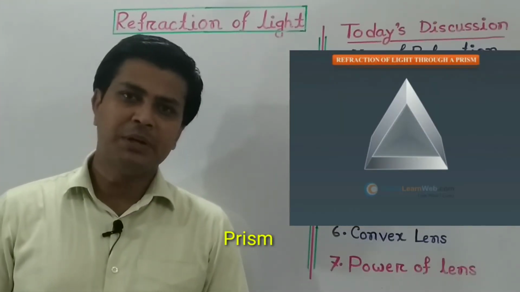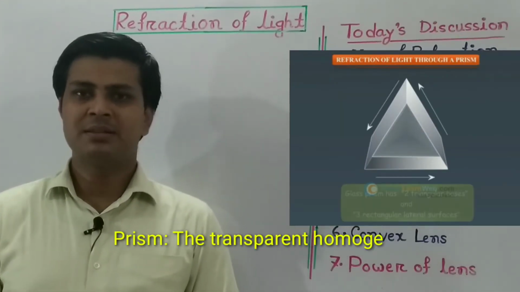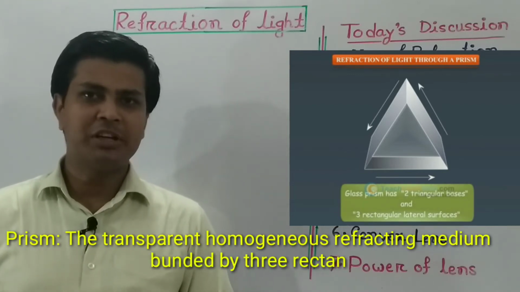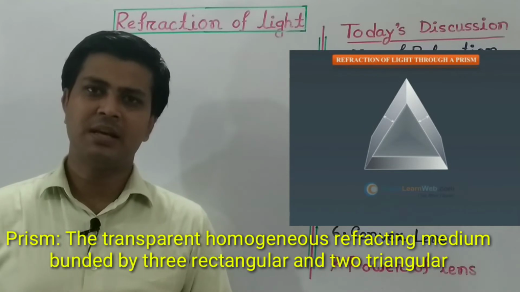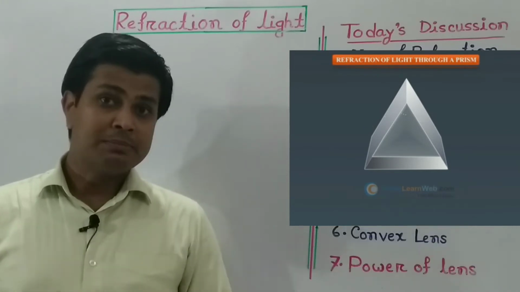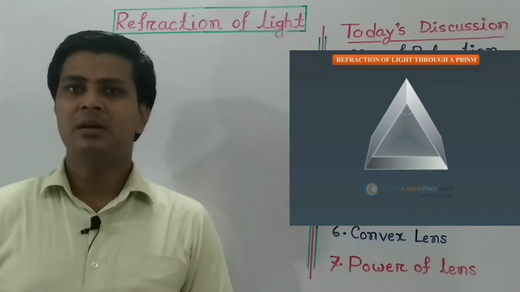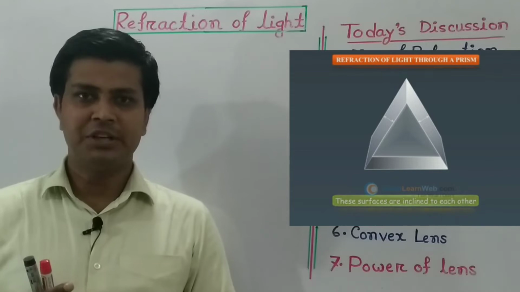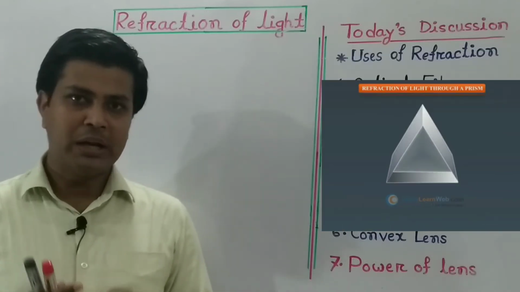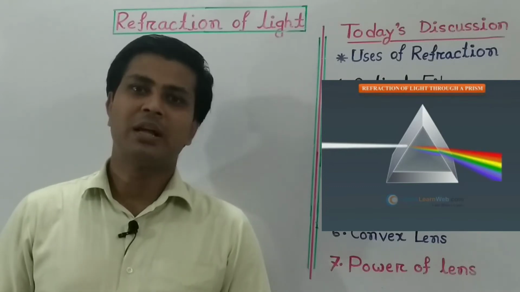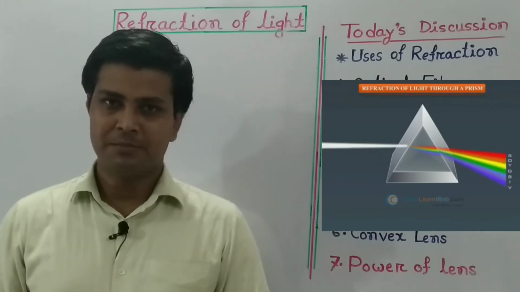Next topic, prism. A prism is a transparent homogeneous refracting medium bounded by three rectangular surfaces and two triangular surfaces. So a prism has 5 planes: 2 triangular planes and 3 rectangular planes. When light enters the prism, dispersion of light occurs and we can see 7 colors of light.